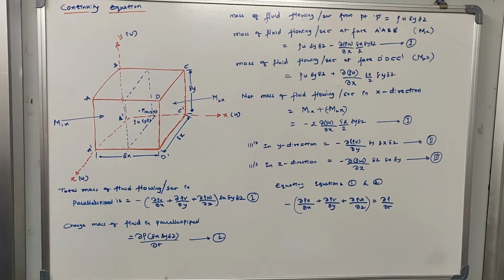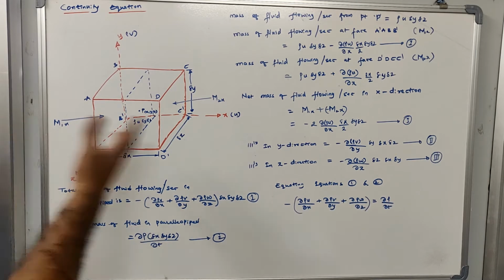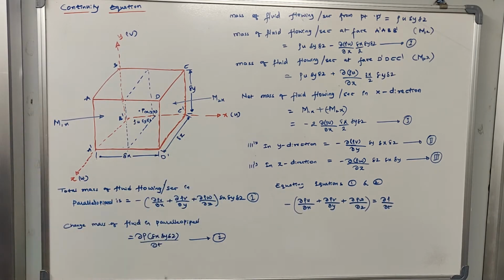When discussing this continuity equation, I would like to give you one example of what continuity is. The continuity equation is based on a principle called the law of conservation of mass. What is the law of conservation of mass? It says that mass can neither be created nor destroyed. It only changes its form from one state to another, like liquid, gas and solid. Keeping that in mind, I would like to solve this continuity equation, and you need to begin by understanding this example, and using that condition we will be able to solve this.